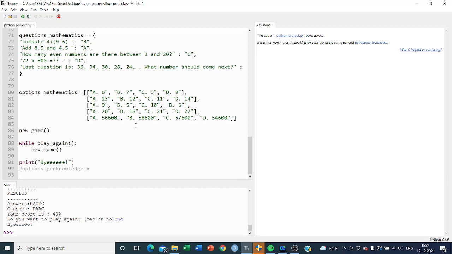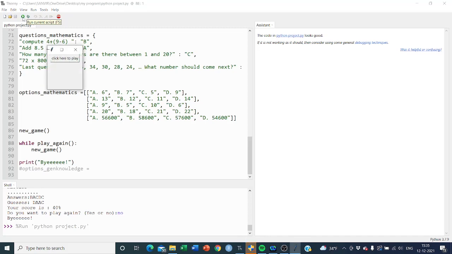As I already showed you, if the user wants to play the quiz again, then this infinite loop, while play_again, will be called. If they want to play again, then the first function new_game, every part of that function, will start repeating again. But if the user enters no, or the return is false, then at last a bye message will be printed. Now I will give you a quick overview of my program.